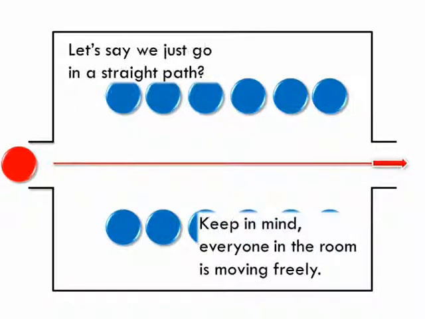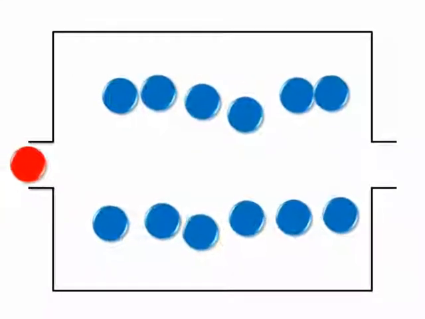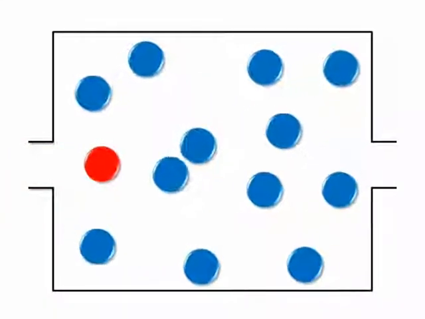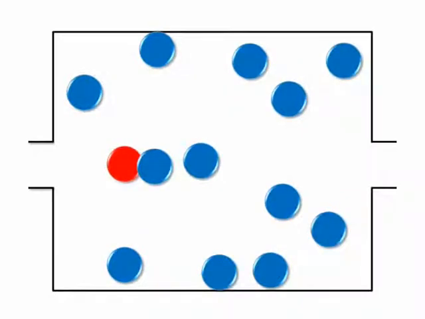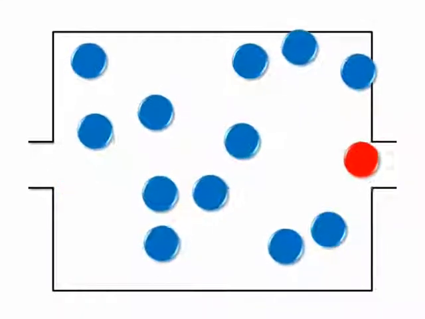You start walking in a straight path. However, the other people begin to move around and get in your way. You bump into them and get pushed off your straight path. Bumping into a moving crowd is similar to electrons colliding with a vibrating lattice. You slow down from bumping into people, just like how an electron would lose energy moving through a material with resistance.